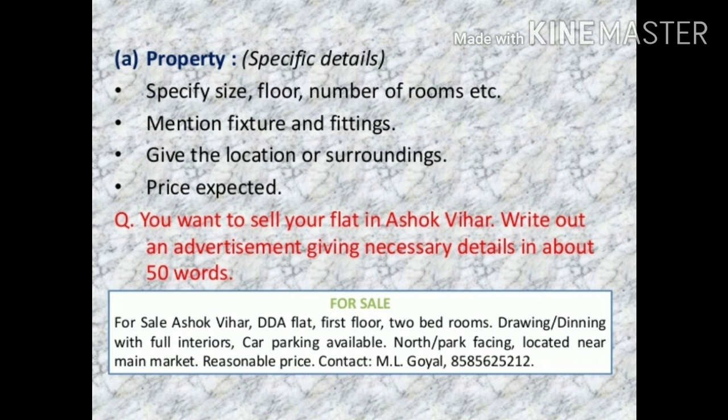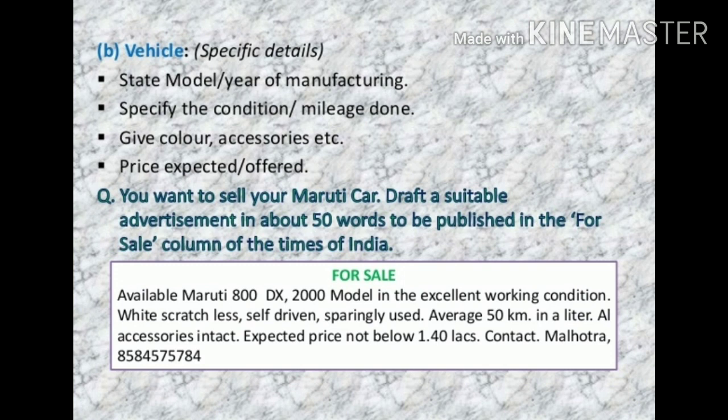Okay, so in this manner all the specific details are mentioned, and this advertisement is for the sale of a property.